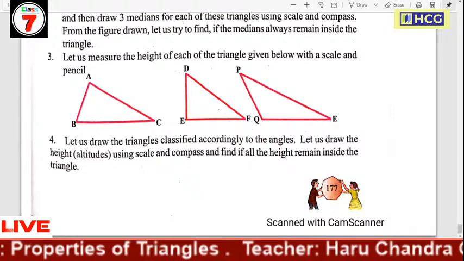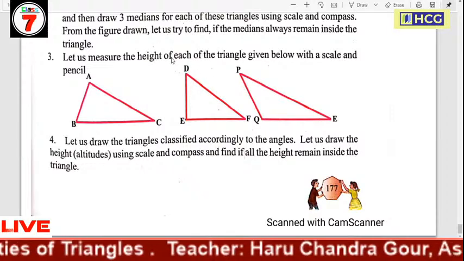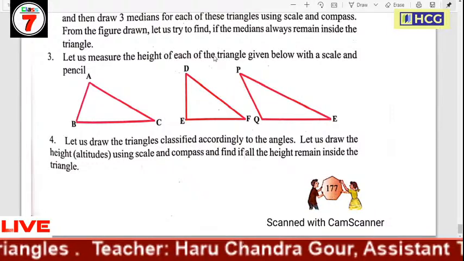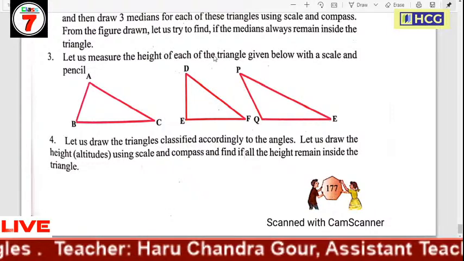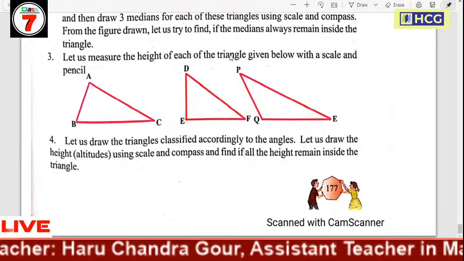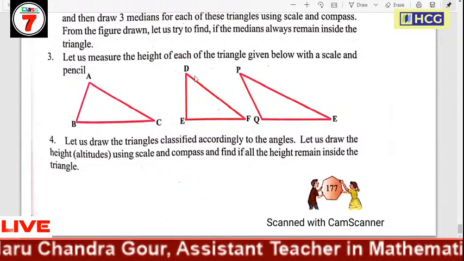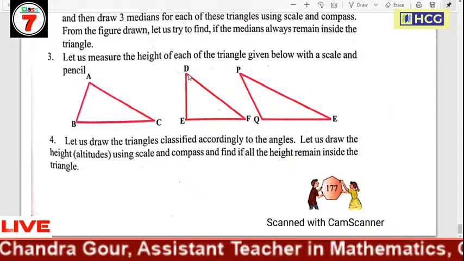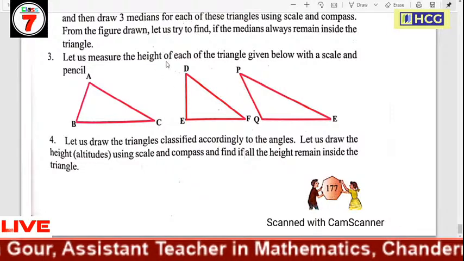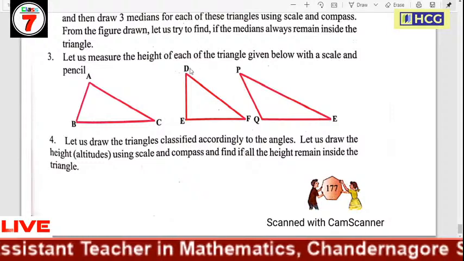Next, question number 4. Let us draw the triangles classified according to the angles. এখানে কিন্তু according to angles, not according to sides. Draw the triangle classified according to angles. Here we draw three types of triangle: acute angle triangle, right angle triangle, and obtuse angle triangle. Let us draw height using scale and compass and find if all the heights remain inside the triangle.